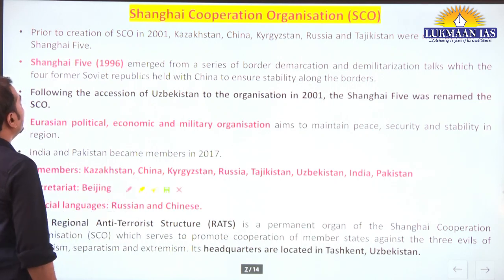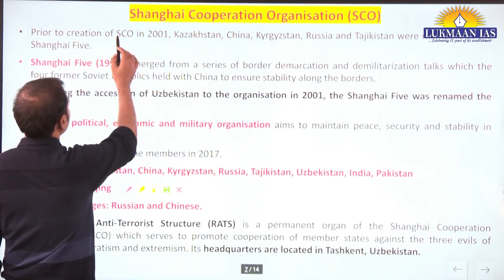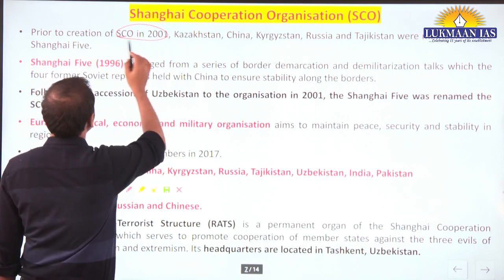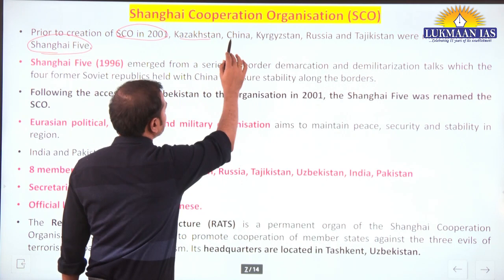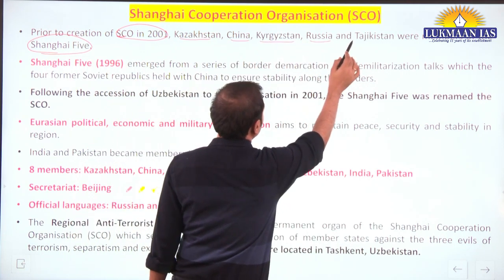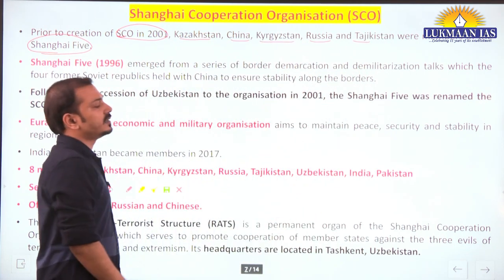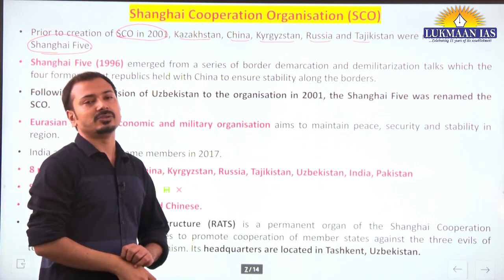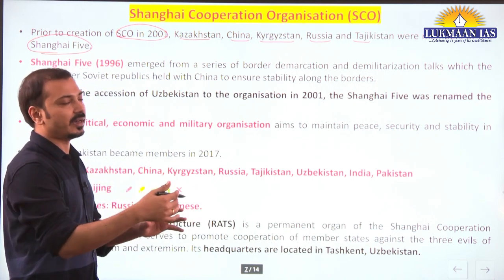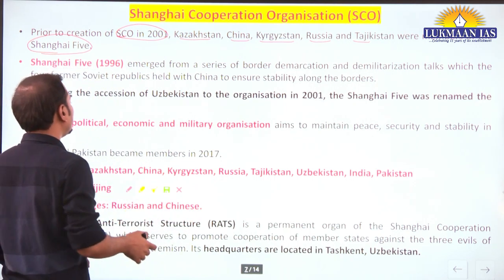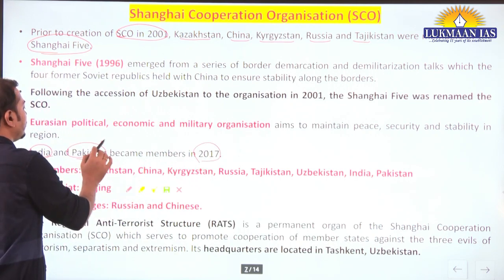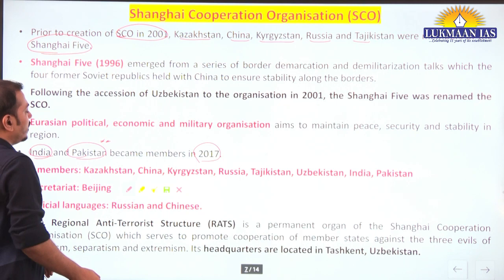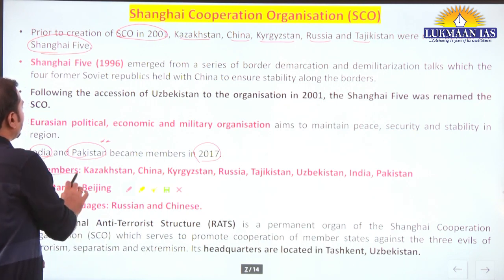Yes, SCO. Before the formation of SCO in 2001, it was known as Shanghai 5. Which 5 countries? Kazakhstan, China, Kyrgyzstan, Russia and Tajikistan. So you can see that these are Eurasian countries and China. Then in 2017, 2 other members, India and Pakistan, got membership. So now there are a total of 8 members.